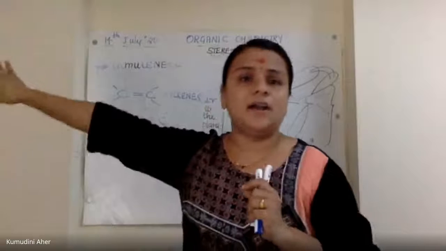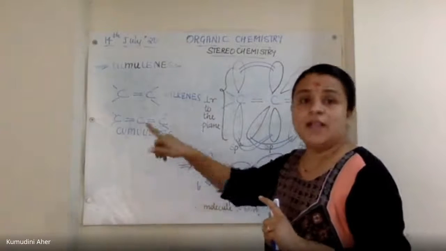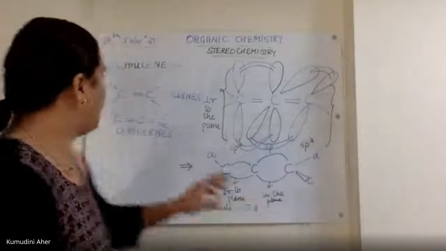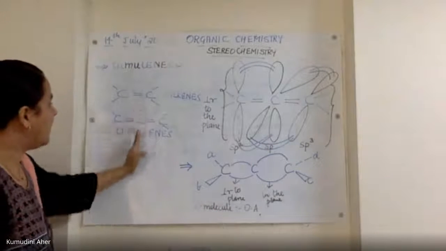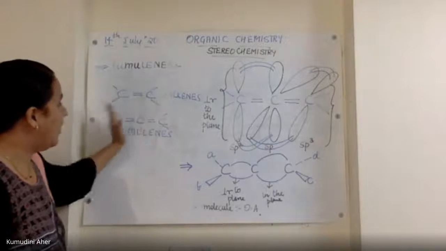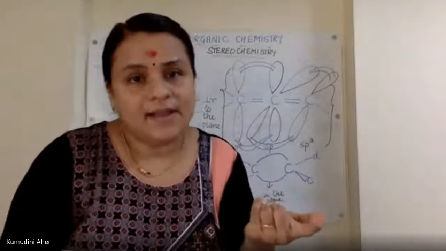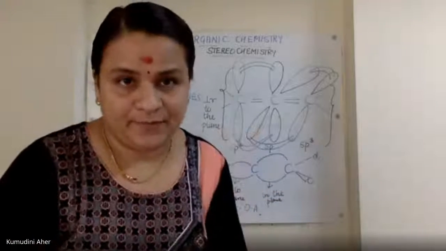It can go continuously. These structures are called cumulenes. Now, technically speaking, if I put a plane of symmetry over here, it is dividing the molecule into 2 equal halves. So it should be technically optically inactive, right?